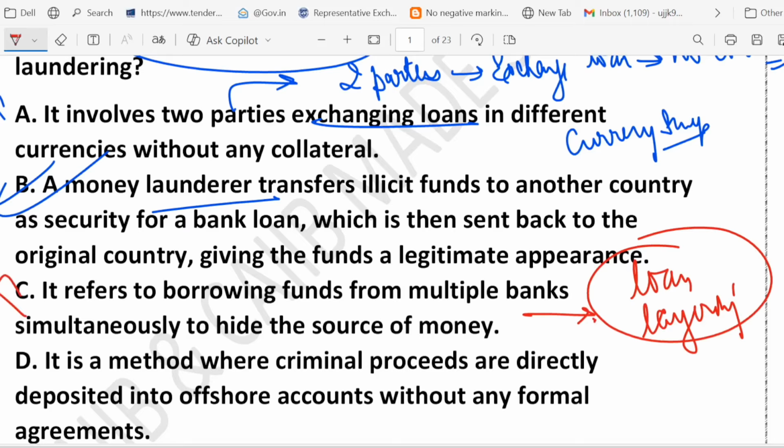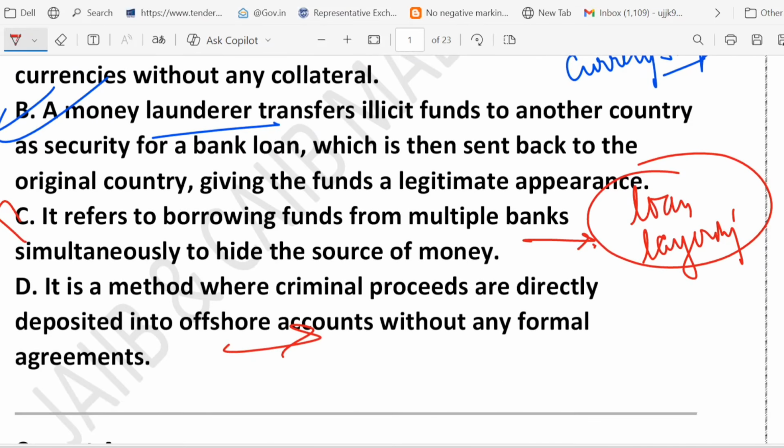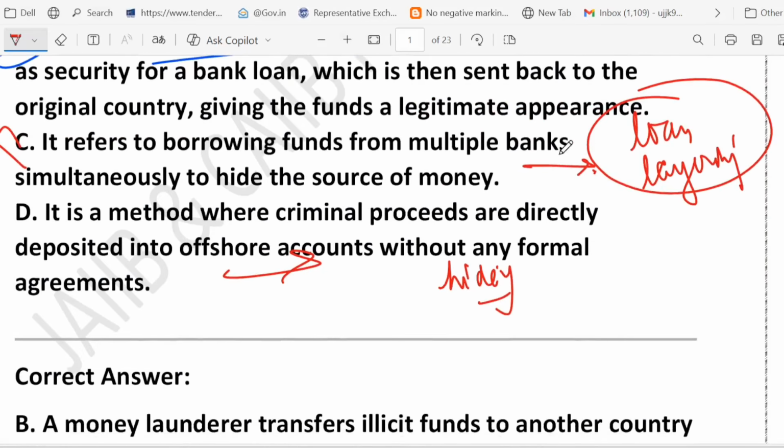D says it is a method where criminal proceeds are directly deposited into an offshore account without any formal agreement. Directly putting money in an offshore account without agreement is just hiding money abroad. It is called hiding money abroad, right?